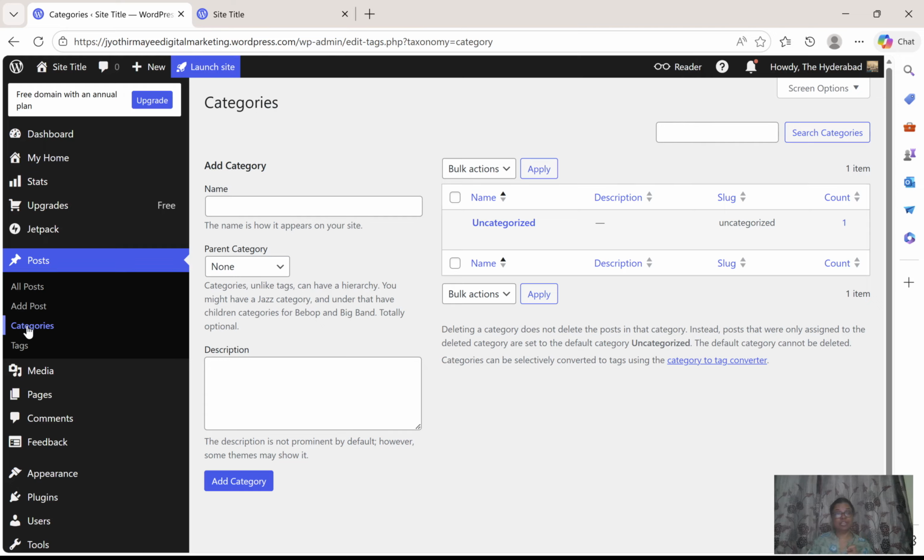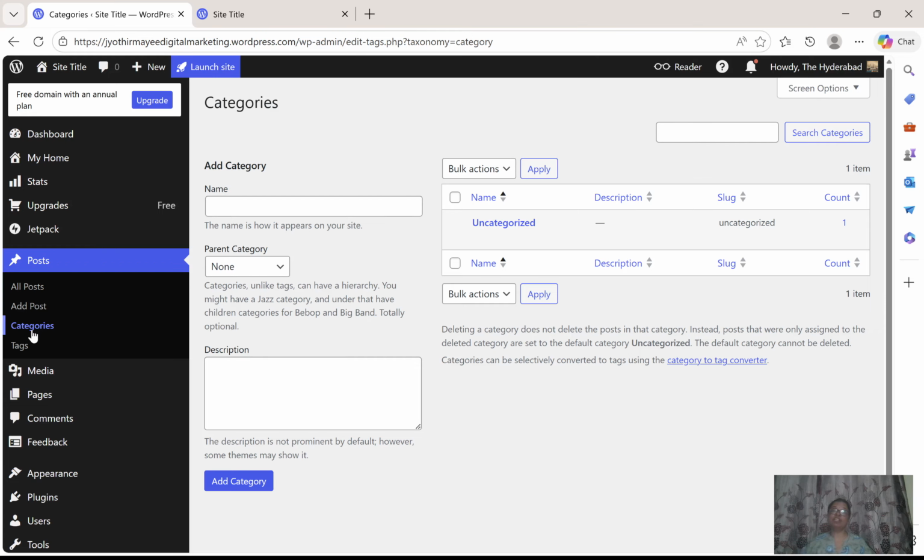Right now, immediately at the start itself, there's no need to create the categories because we don't know what we are going to write. If you are clear about what you are going to write, you can create the categories. My suggestion is don't create the categories in the starting itself. While posting the blog, you can create the categories. I will show you. If I write about any historical place, I will create one category like historical places in Hyderabad.